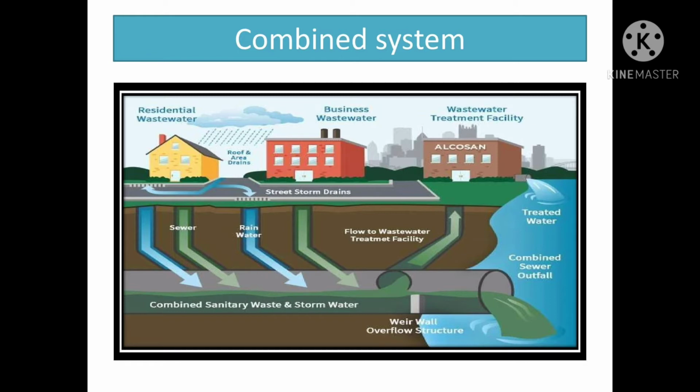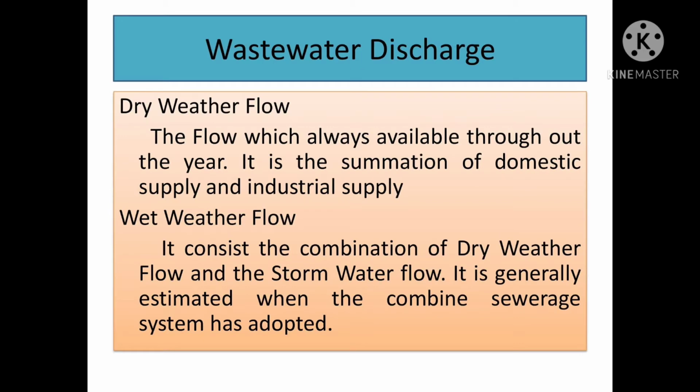We must know some definitions: dry weather flow and wet weather flow. Dry weather flow means the flow which is always available throughout the year. It is the summation of domestic supply and industrial supply. Wet weather flow consists of the combination of dry weather flow and the storm water flow. It is generally estimated when the combined sewerage system has been adopted.